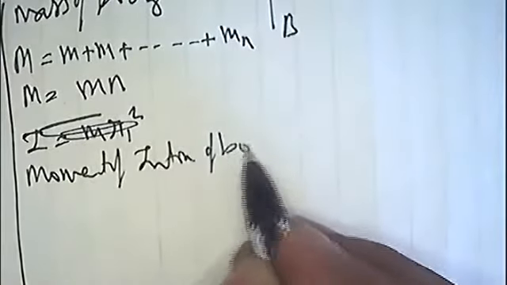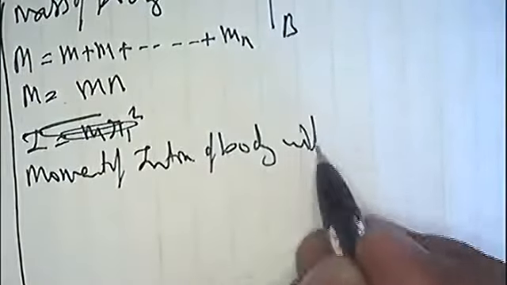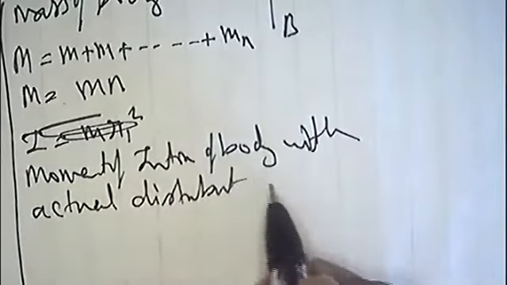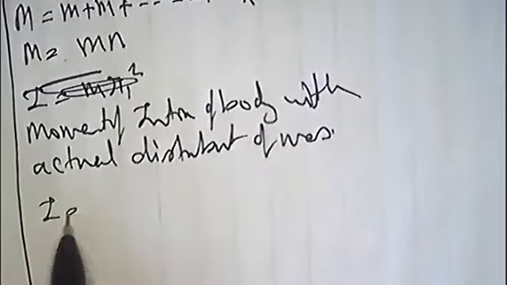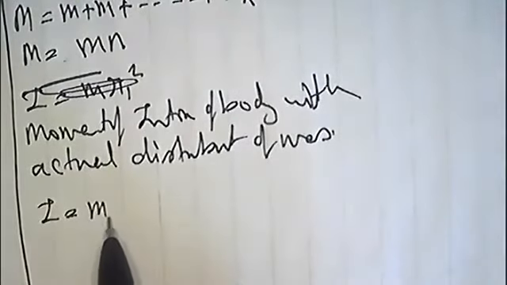Moment of inertia of the body with actual distribution of mass. How to find it? I equals mass m1.